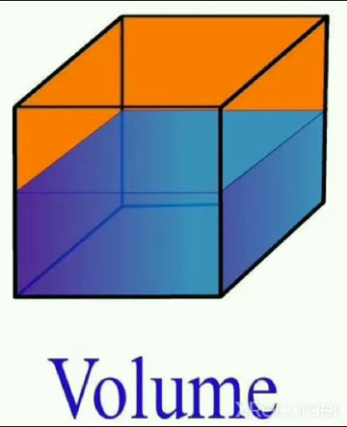What is meant by volume? It is the amount of space occupied by a substance. What is the SI unit of volume? It is meter cube. But in chemistry or in the lab, small volumes are used. Therefore, volume is denoted in centimeter cube or decimeter cube units.